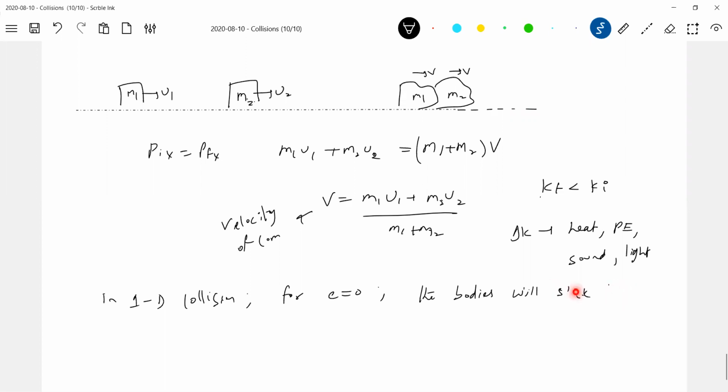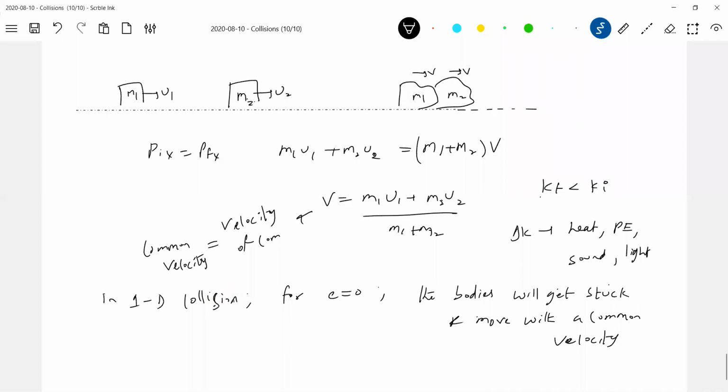The bodies will get stuck and move with a common velocity. What is that common velocity? Velocity of center of mass. In two dimensions, they need not stick together. Later on, we'll discuss two dimensions. Now it's not needed, just have an idea. In one dimension, yes, perfect inelastic collision, they'll stick together and move with a common velocity.